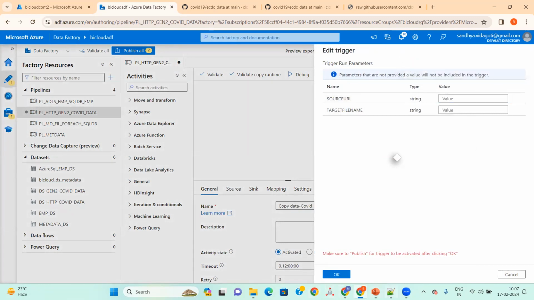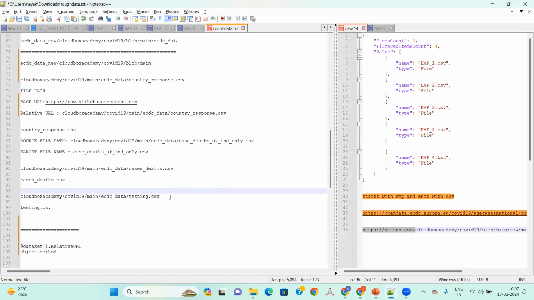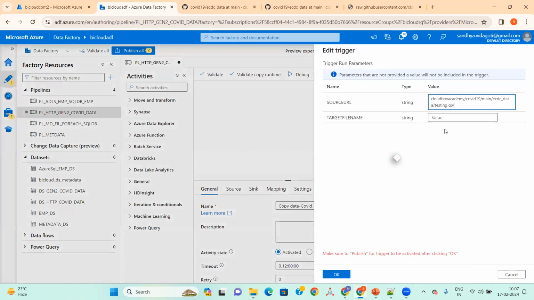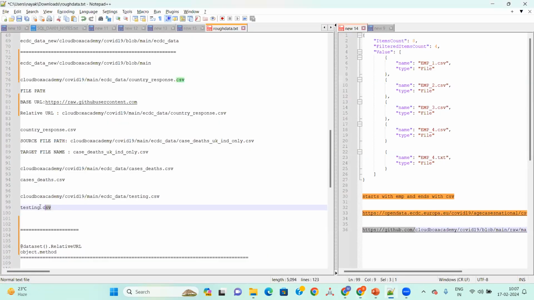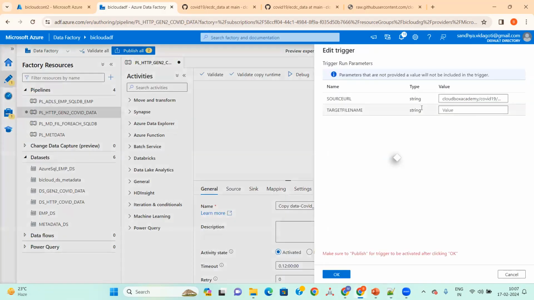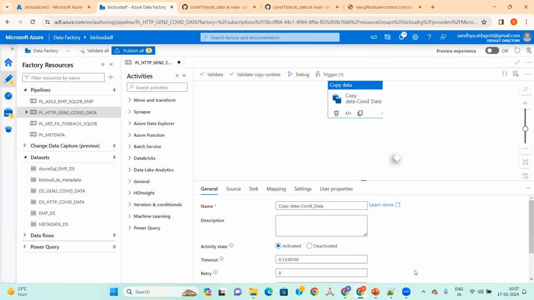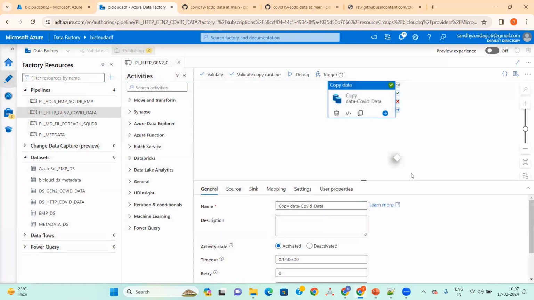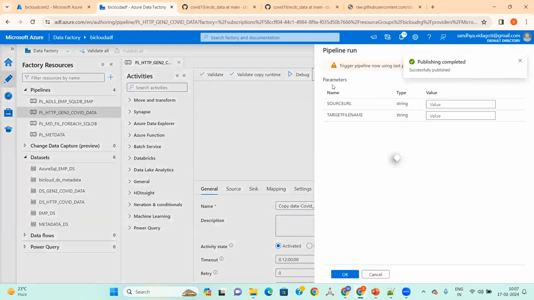This one I'll give as a new file name here. In the trigger run, I'll give this one as the testing target file. Okay, click OK, publish. Now it is publishing the changes, deploying these changes.